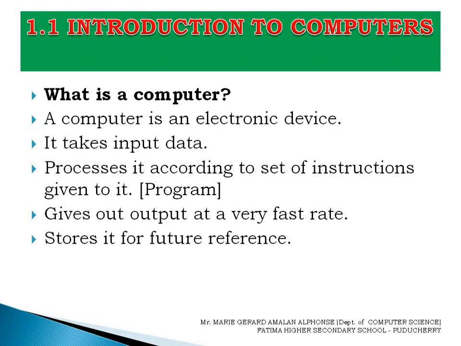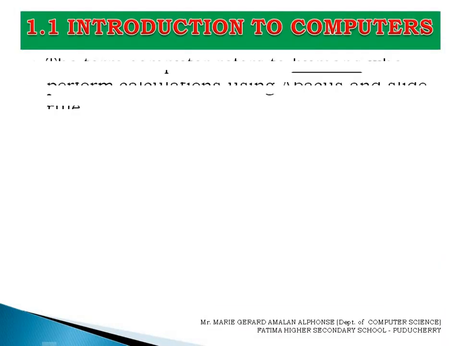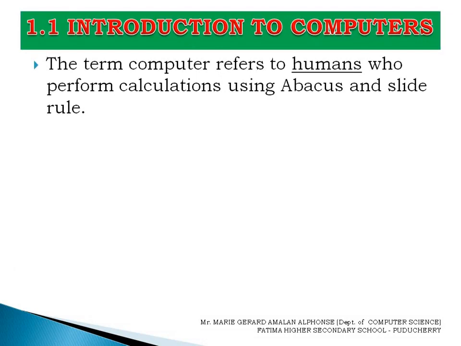The term computer refers to humans who perform calculations using abacus and slide rule. The term computer is derived from the word compute, which means calculate. And so this computer refers to the person who does the calculation.